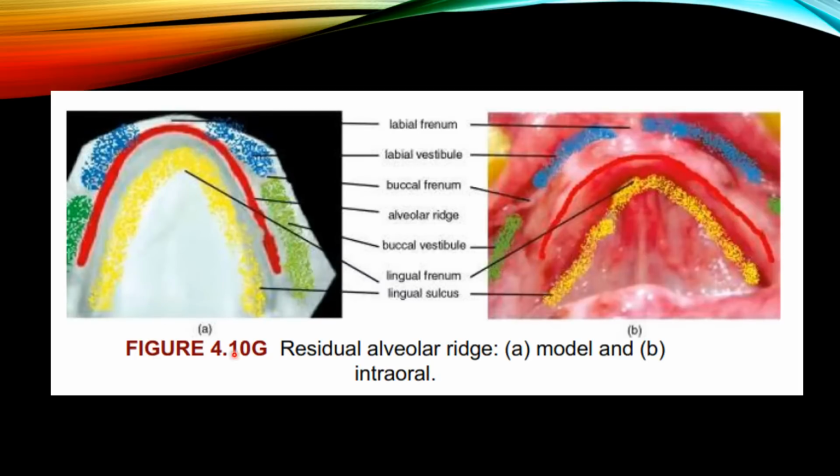So here it is the residual alveolar ridge. Which is the residual alveolar ridge? This one, this red color. And here it is the labial frenum, labial vestibule, then buccal frenum, then buccal vestibule, then alveolar ridge, then this one is the lingual frenum. Then the lingual sulcus, in intraoral and in the model. So here: labial frenum, labial vestibule, buccal frenum, buccal vestibule, then lingual frenum and lingual sulcus.